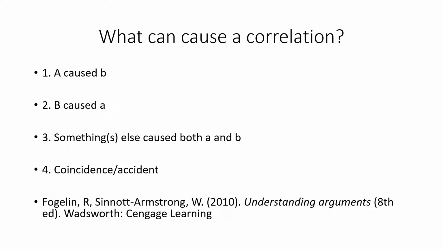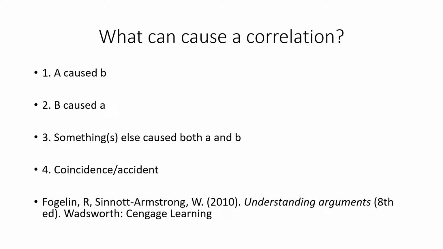The second possibility is the reverse. The second thing caused the first thing. So B caused A. So those are 2 possibilities. But there's another possibility that something, or some things, it doesn't necessarily need to be one thing, caused the two things to correlate with each other. So something else caused both A and B. And the fourth possibility is it was just a coincidence. It was just a complete accident. It turned out that way. It was a fluke. So there's the four possibilities.